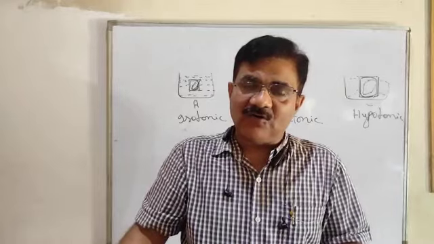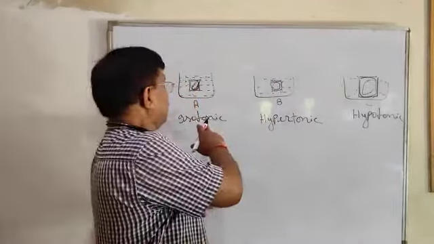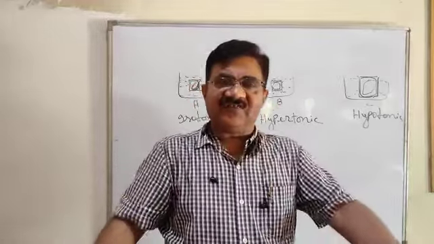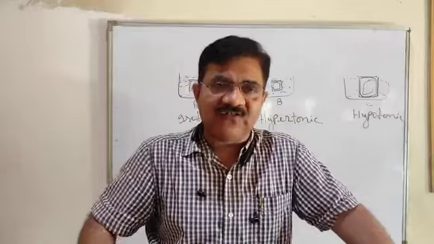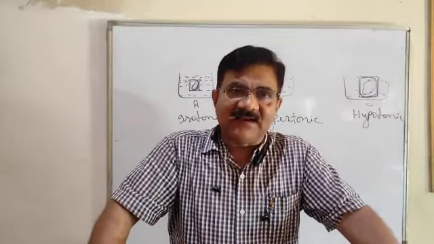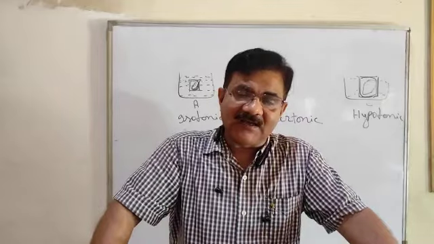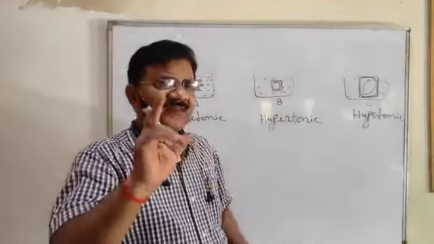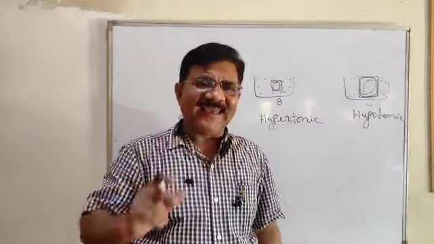Now, once more, let me explain. We have discussed tonicity. Tonicity means relative concentration which determines the direction of the flow of solution, and that is of three types: isotonic, hypertonic, and hypotonic. You can do a very good experiment with an egg.